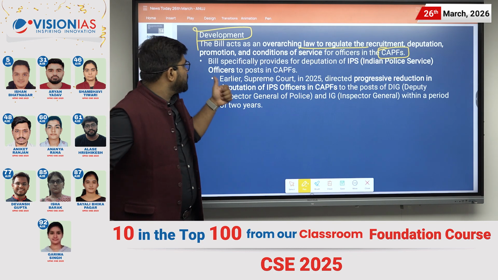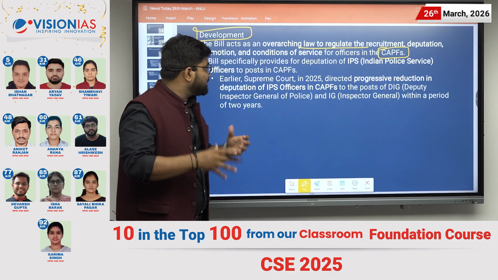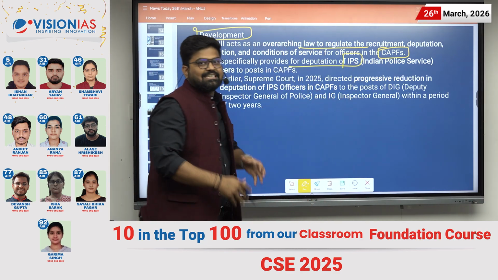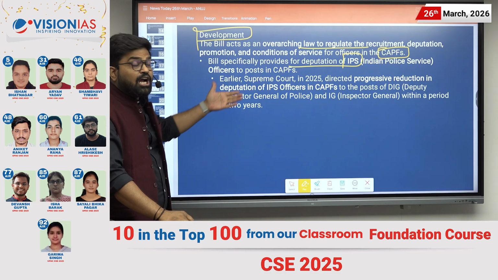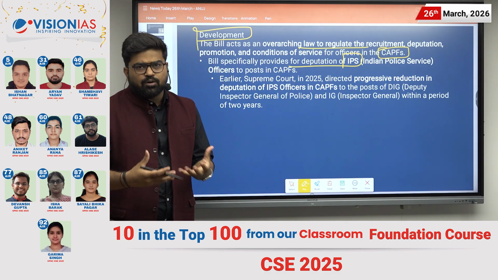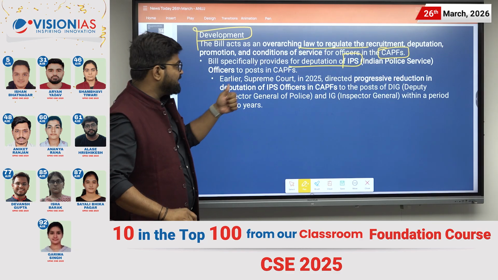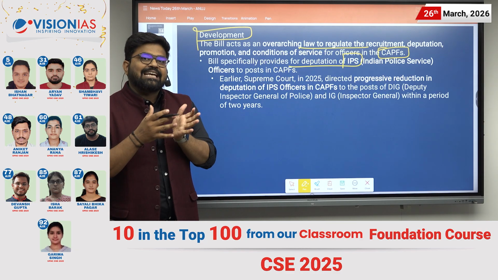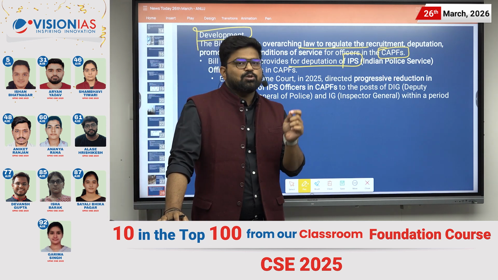The bill has specifically provided for deputation of IPS, that is Indian Police Service officers, to posts of CAPF. So the CAPF have concerns regarding this provision, as it leads to stagnation in their growth potential.